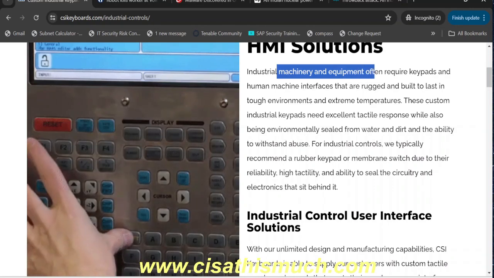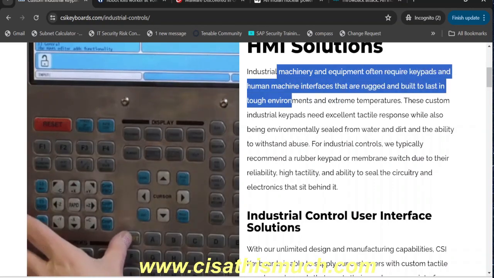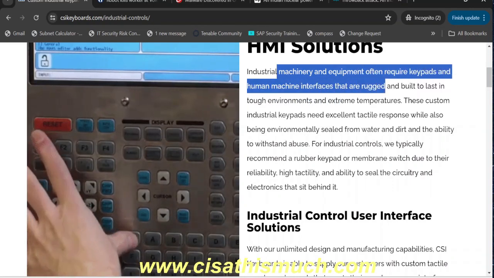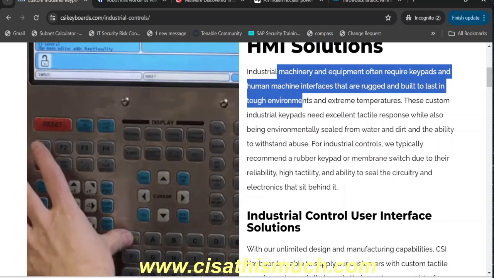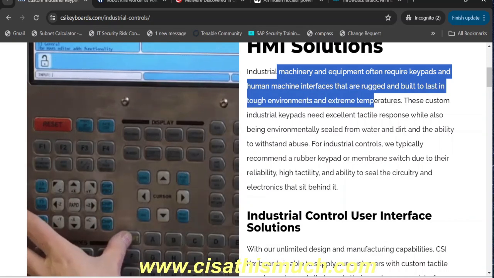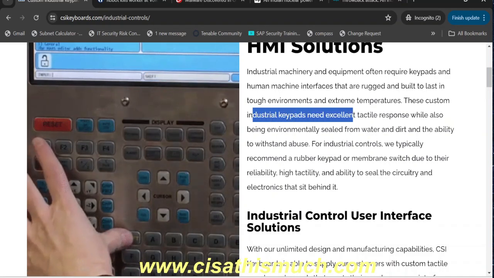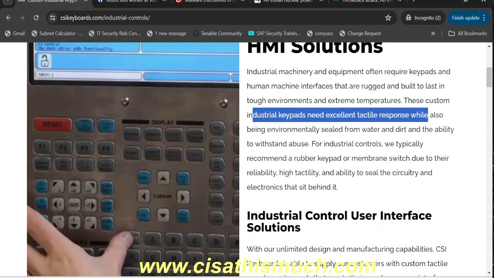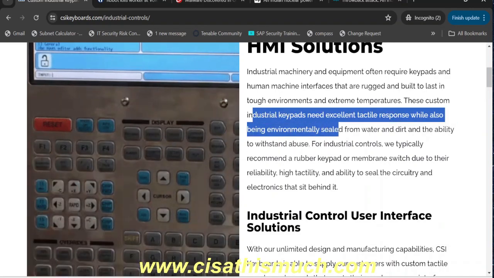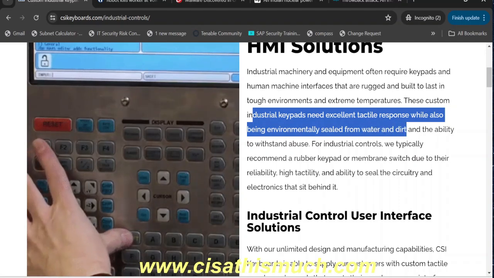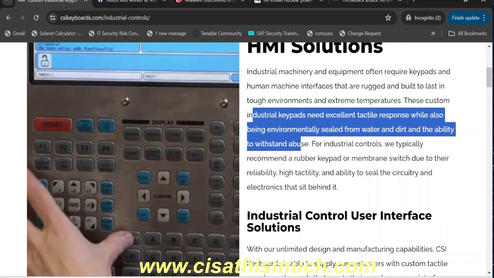Industrial machinery and equipment often require keypads and human machine interfaces that are rugged and built to last in tough environments and extreme temperatures, right? These custom industrial keypads need excellent tactile response, while also being environmentally sealed from water and dirt, and able to withstand even abuse.